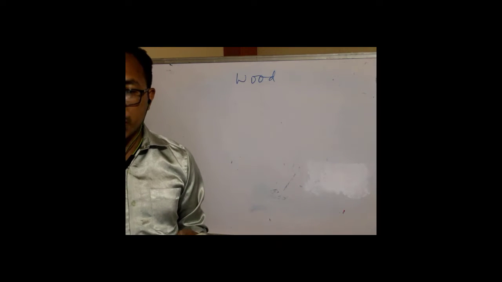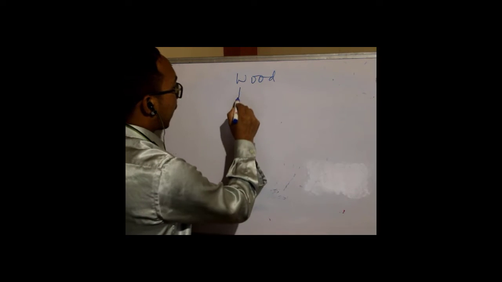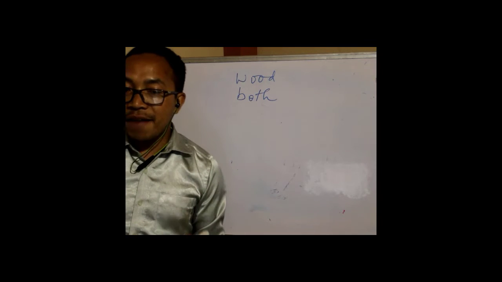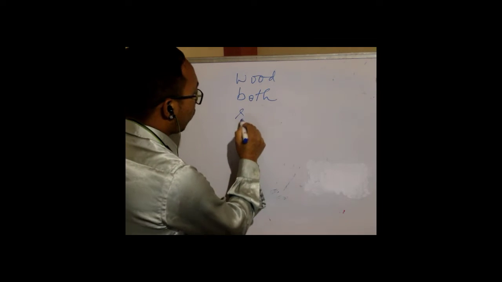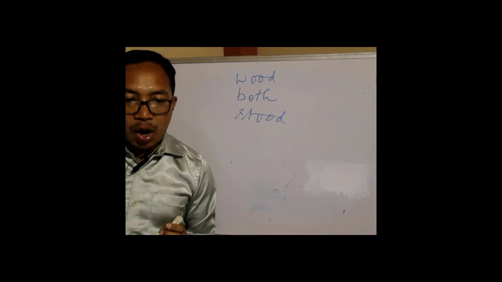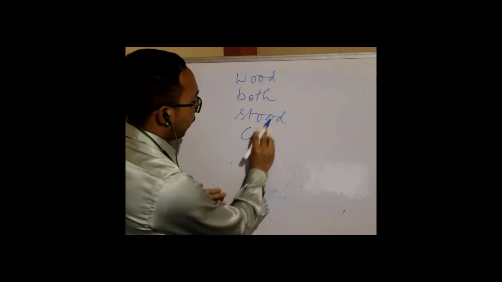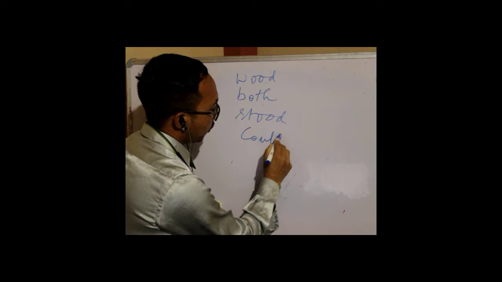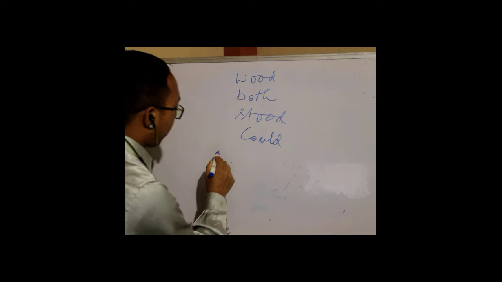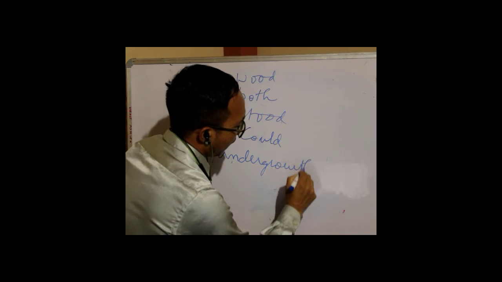Two roads diverged in a yellow wood, and sorry I could not travel both. So the second line ends in both. And be one traveller long I stood. So the third one is stood. And looked down one as far as I could. So the fourth line is could. To where it bent in the undergrowth. Undergrowth. So this is the last line.